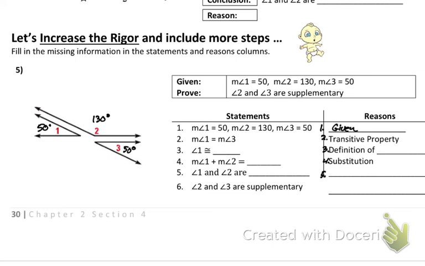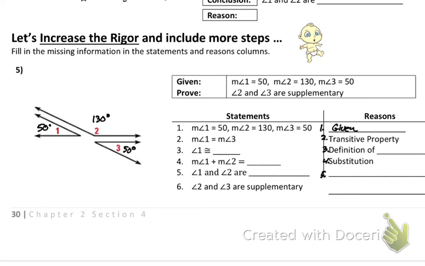How do we know angle 1 is equal to angle 3? I put transitive, but how does that make sense? Vertical angle theorem? Not the vertical angle because they're apart from each other. I did say it's transitive. How does transitive make sense for angle 1 equals angle 3? Can someone explain that to me? Not because it's all adding. I'm just saying, how do I have angle 1 equals angle 3 and I said transitive property? What does the transitive property say? Let's keep our head up.